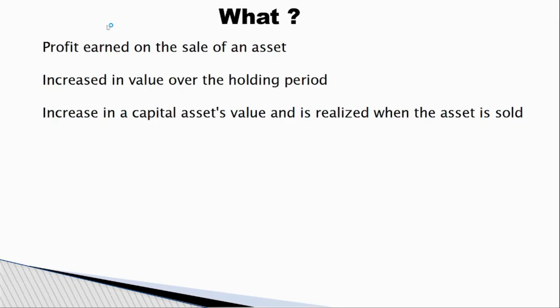So, when you are filing your tax return, is there any capital gain? What is capital? If you invest any money into land or any asset, and the value is increased and you sold it for the higher price, then it is your capital gain. So, capital is gained, profit earned on sale of an asset. Any asset, if you sold it and you got any profit, that will be considered as capital gain.